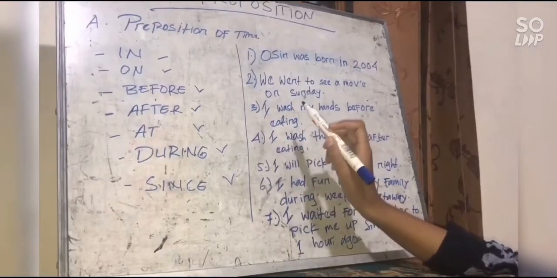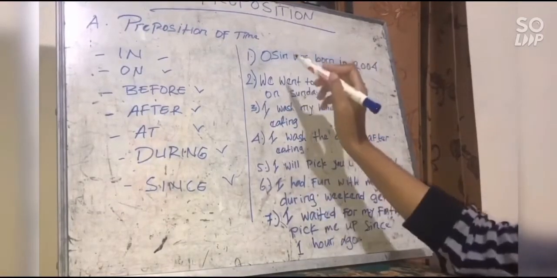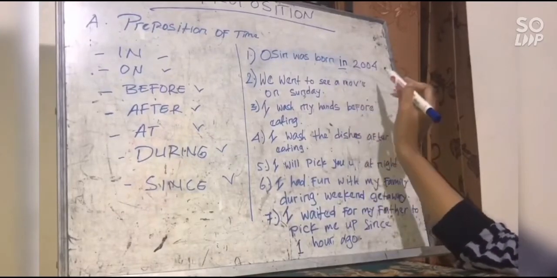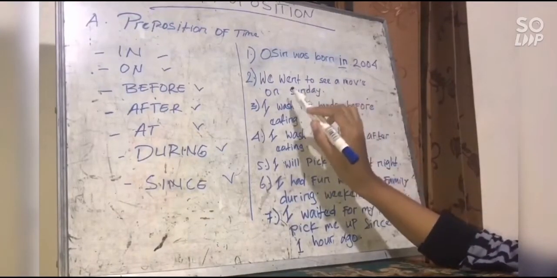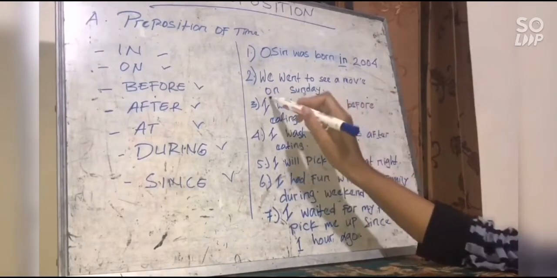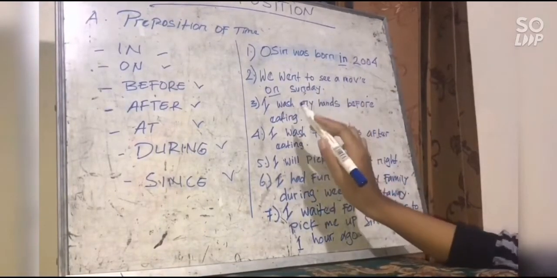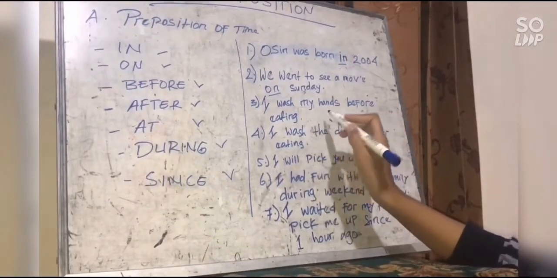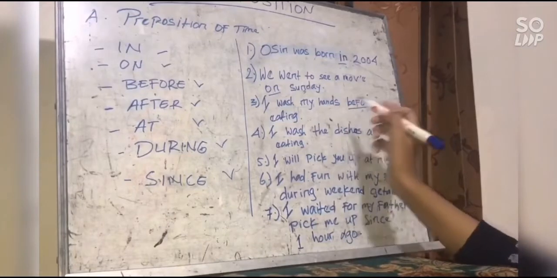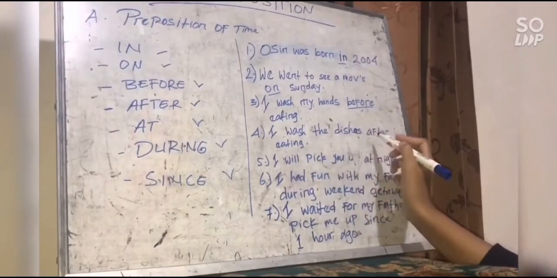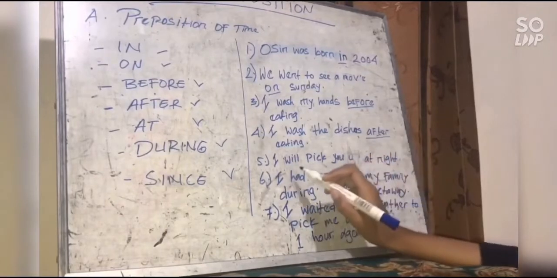Example sentences of preposition of time are: Osin was born in 2004. We went to see a movie on Sunday. I washed my hands before eating. Before. I washed the dishes after eating.